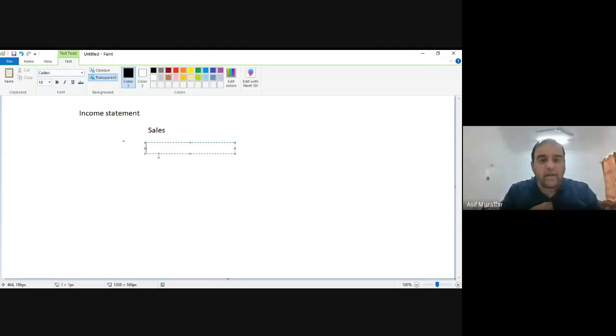The other one is indirect expenses. Here you need cost of goods sold first. We call it CGS, or you can call it direct expenses. I will also write it here so that you will not get confused. Direct expenses, sorry. They are the same thing, right?